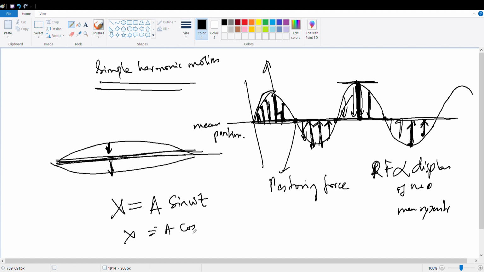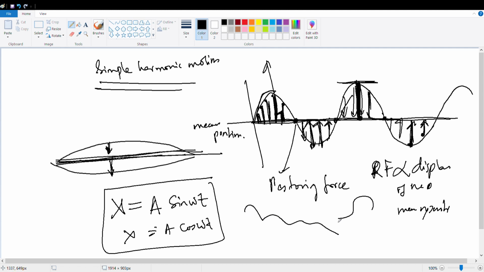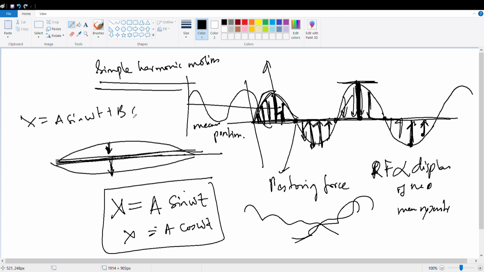And this simple harmonic motion can be very well represented by x equal to A sin omega t or x equal to A cos omega t. We have already studied this in interference, the superposition of two different waves in wave optics. It might be a sine wave or a cos wave, depending. Combining it, it can be written as x equal to A sin omega t plus B cos omega t. Clear?